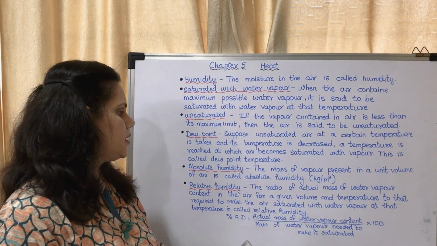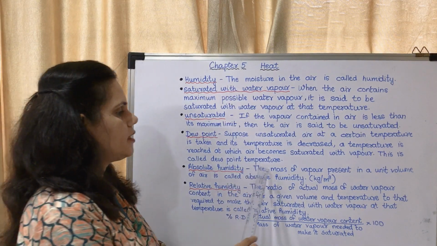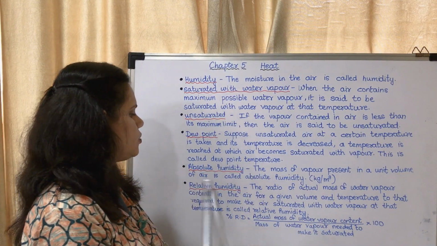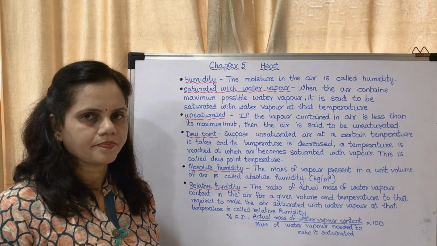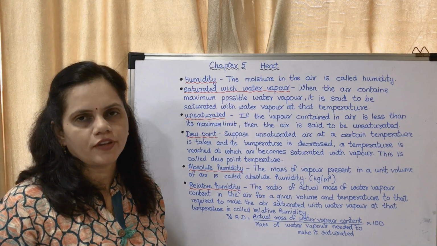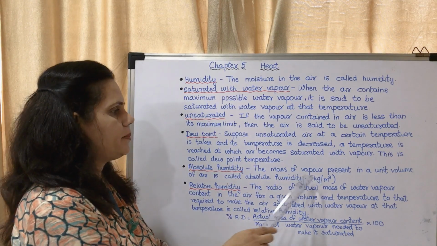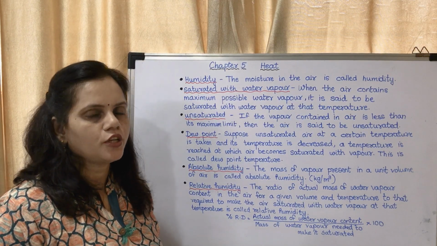Now the next term is absolute humidity. What is absolute humidity? The mass of vapor present in a unit volume of air is called absolute humidity. If you have taken a particular volume of air, then the mass of water vapor which is present in it is said to be absolute humidity.